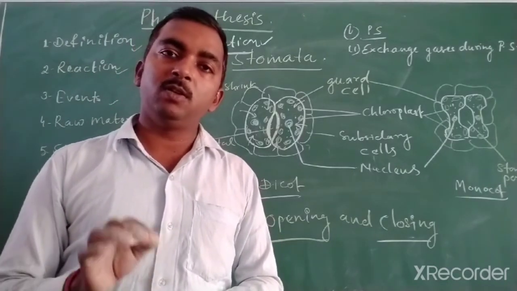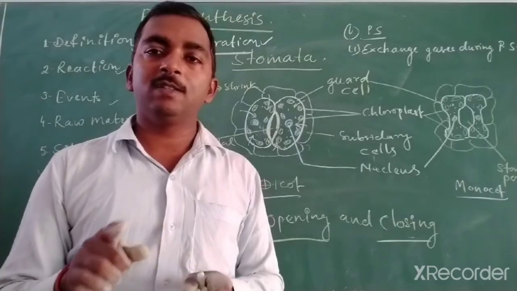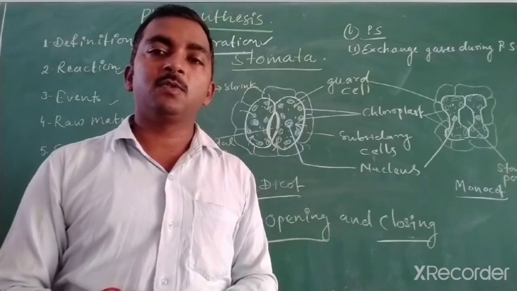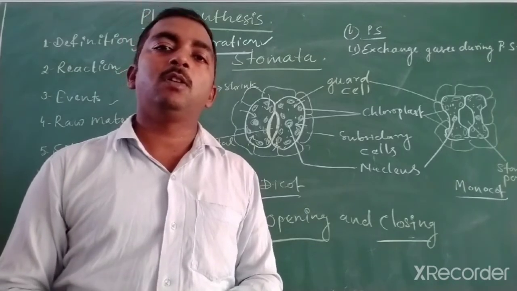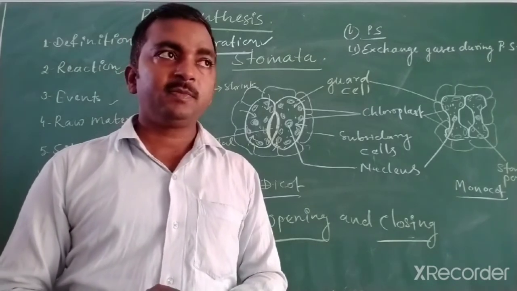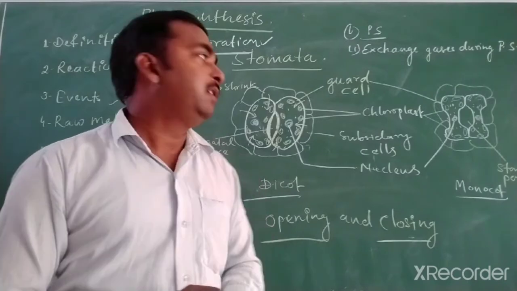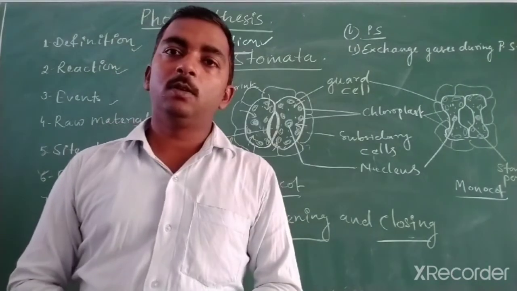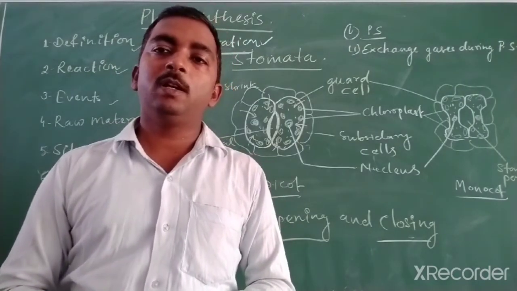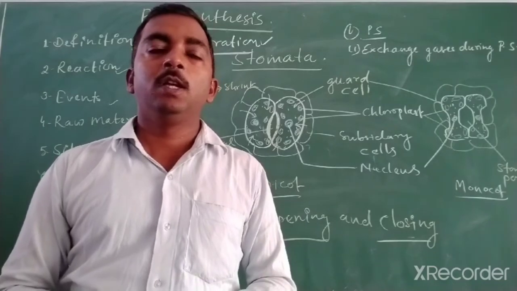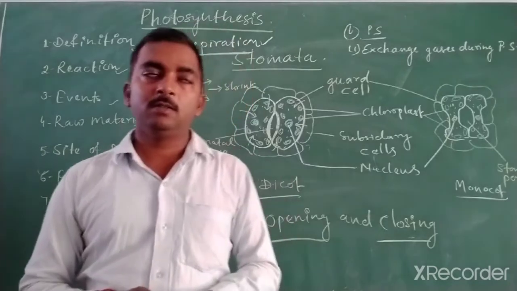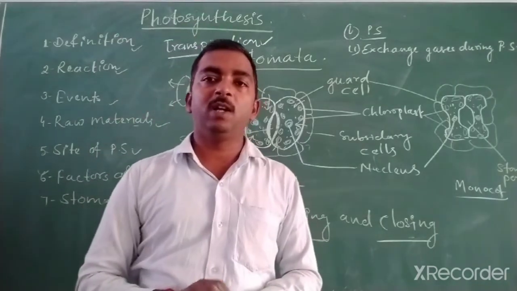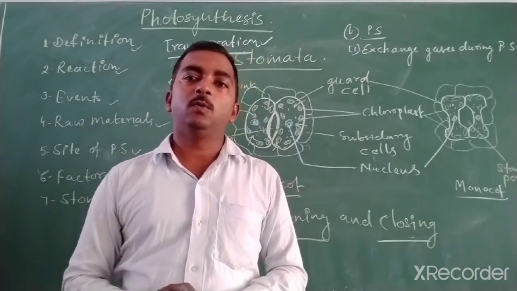And when the stomata remain open, the exchange of gases takes place, while when it becomes closed, the exchange of gases will not take place. So it is important for closing and opening of stomata, because some plants like desert plants or xerophytic plants have to conserve water.